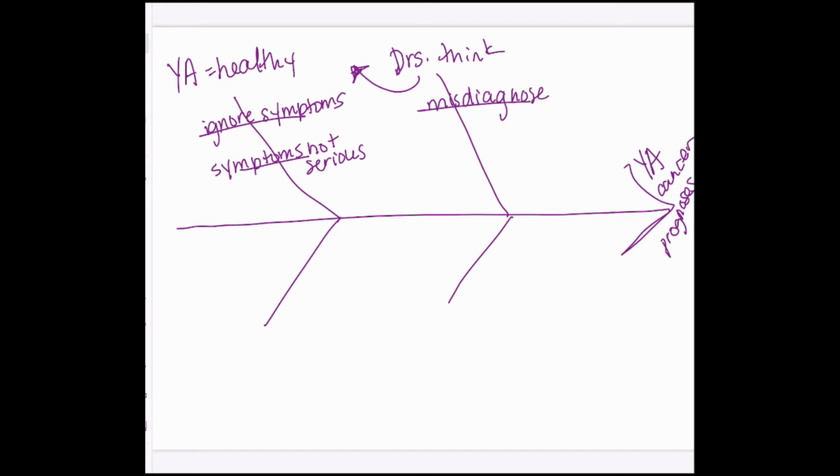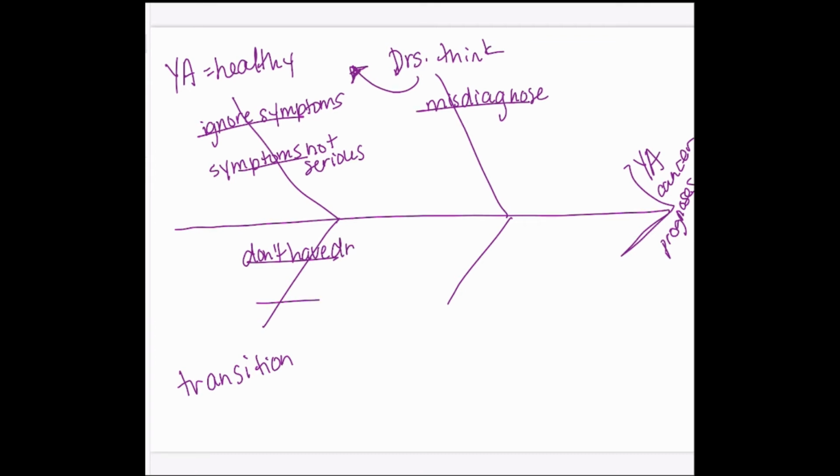All right, now I have my third thing is that this is a time of transition. So this just means that young adults might be in a phase of their life where they don't have a doctor, or perhaps young adults have higher priorities.